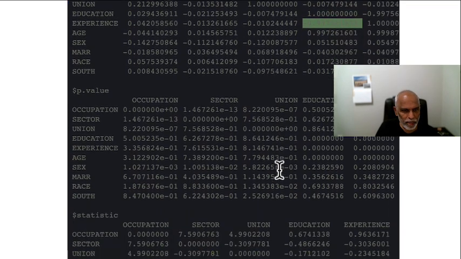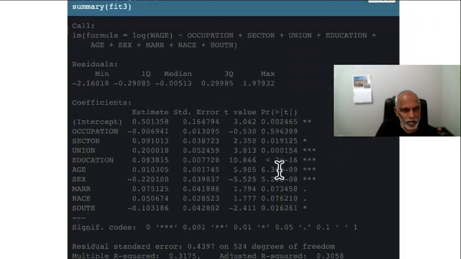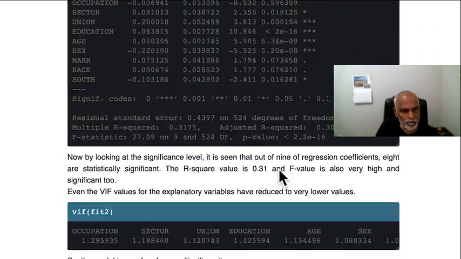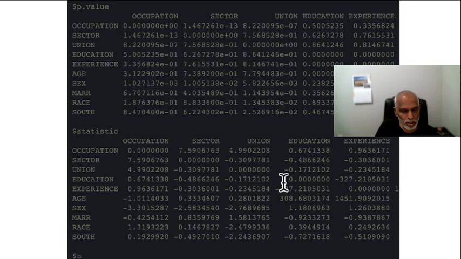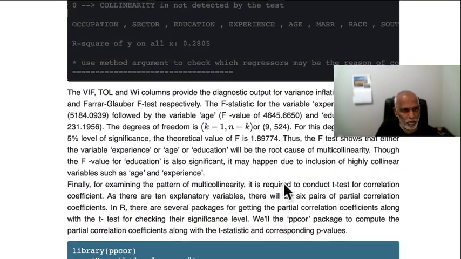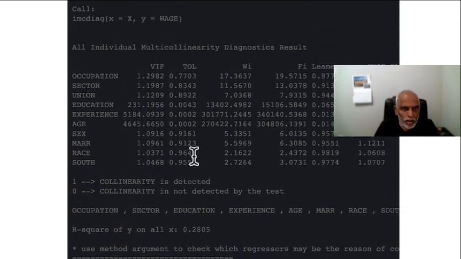If you use variables like that, take a look at this one. This is all you need to look at. The fact that you looked at it is good enough. This is what happens when you look at the VIF, the variance inflation factor. It increases the variance, because if you remember, variance is sigma square times (x prime x) inverse. Recall this formula; later on I will show you how you get that formula.